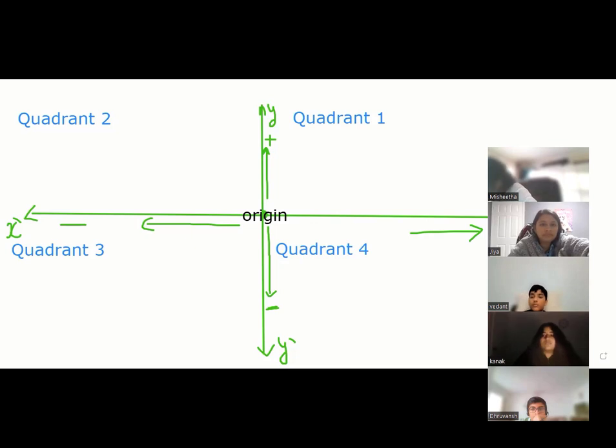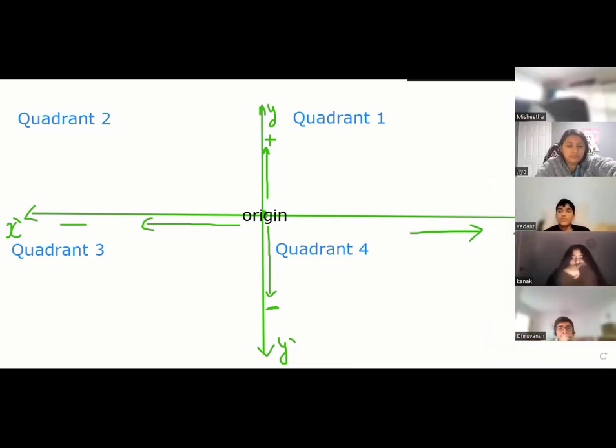So tell me, Jia, if I put a point A somewhere, let's say a black point, this point has x plus or negative, y plus or negative?